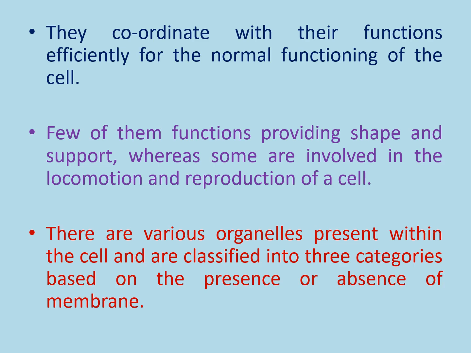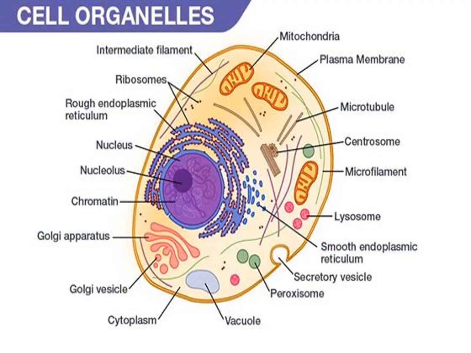There are various organelles present within the cell and they are classified into three categories based on the presence or absence of membrane. This slide shows cell organelles.